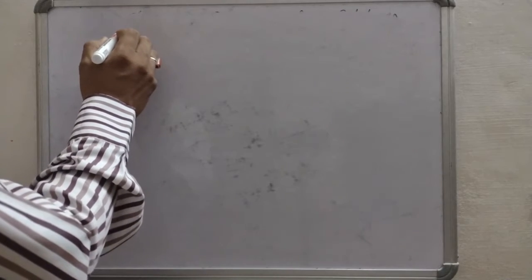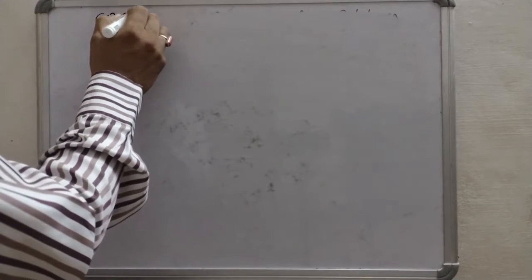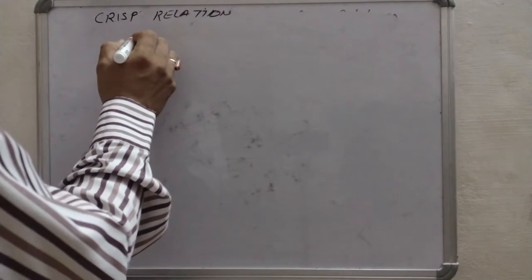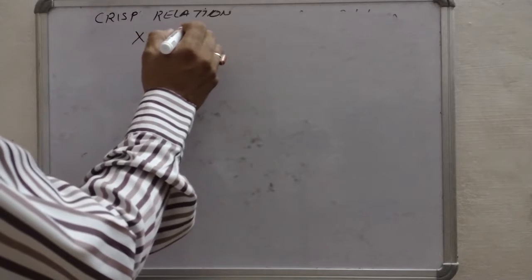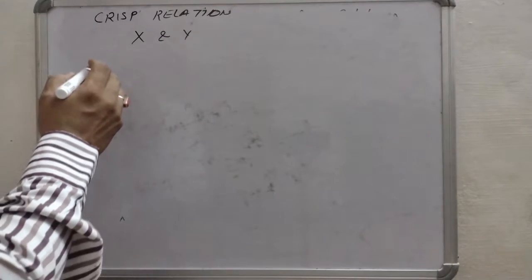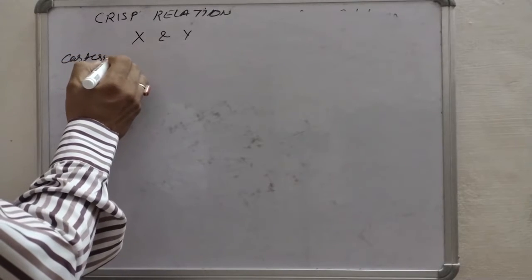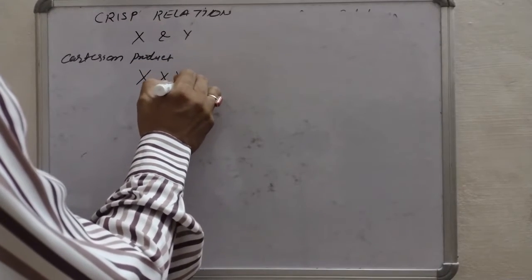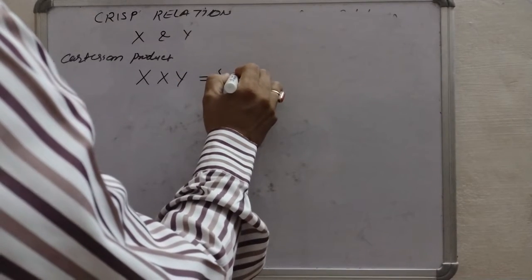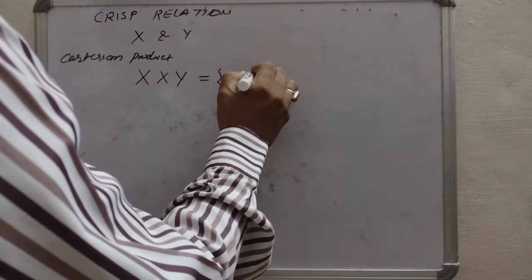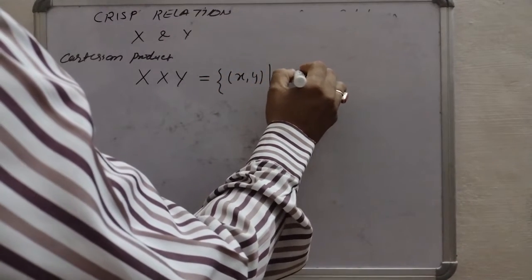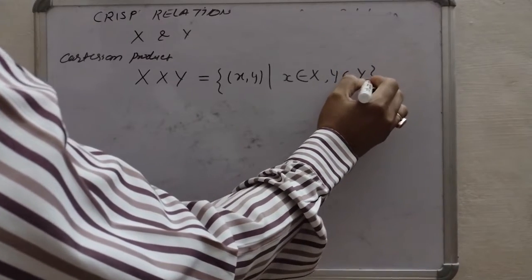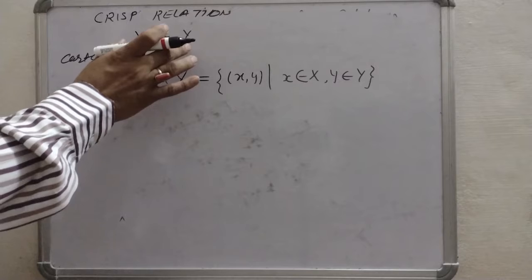So let two universes be X and Y. So the Cartesian product we can write X cross Y equals to {(x, y)}, where x belongs to X and y belongs to Y. This is the Cartesian product of two universes, X and Y.